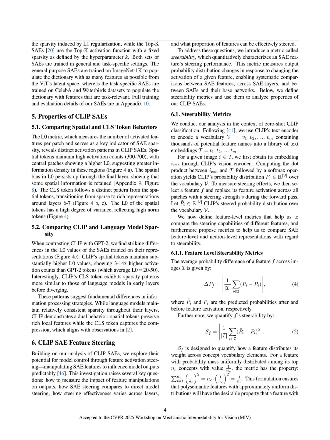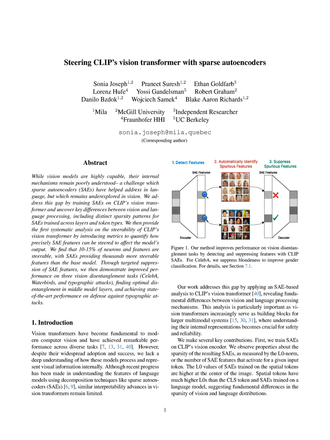The training is conducted in both general and task-specific settings, where general-purpose SAEs are trained on ImageNet 1K to capture a wide range of features, while task-specific SAEs focus on datasets like Celeba and Waterbirds to learn features relevant to specific tasks. Once trained, the SAEs are utilized to analyze and manipulate the model's internal representations.